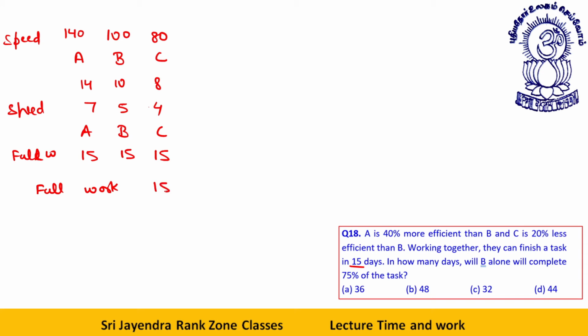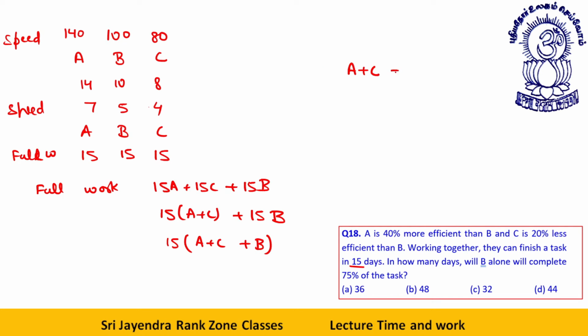See, the full work is what? Full work is 15A plus 15C plus 15B. 15 into A plus C plus 15 into B. Or better, I should have directly written A plus C into B. Now, let's see. What is A plus C? The speed of A plus C is 11. The speed of B is 5. So I can say A plus C is equal to 11 by 5 B.